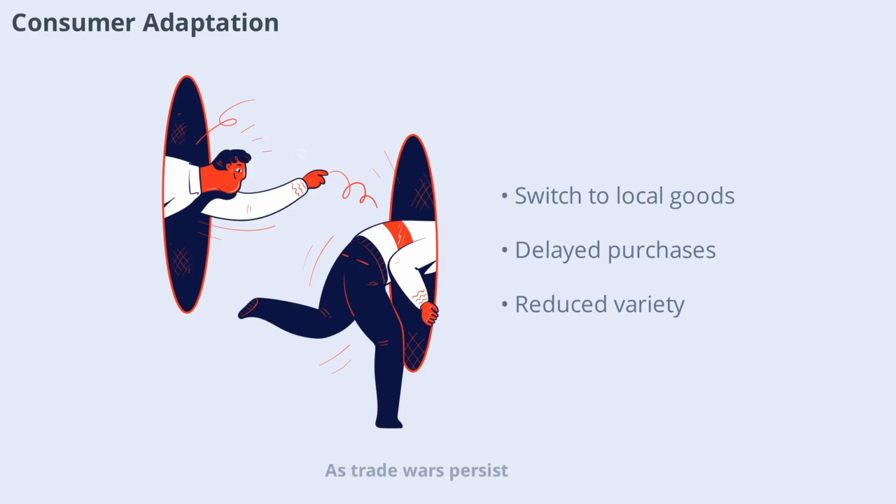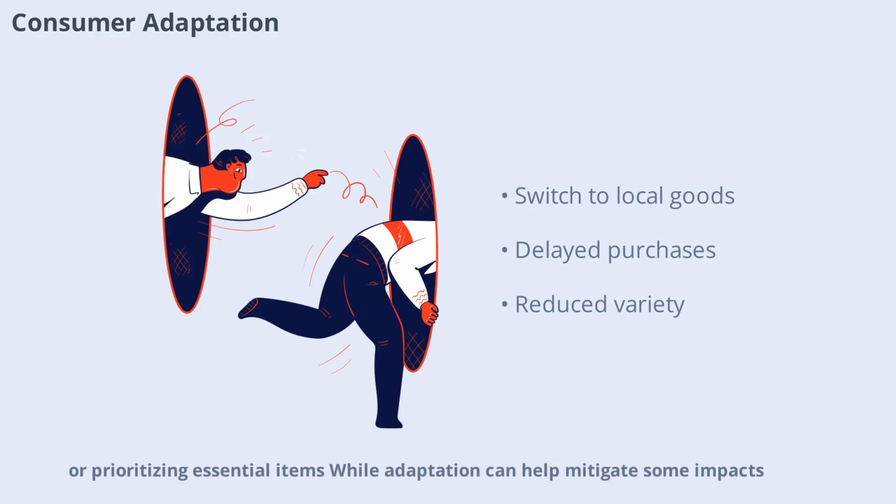As trade wars persist, consumers often adapt by seeking alternatives or changing their buying habits. This might mean switching to locally produced goods, delaying purchases, or prioritizing essential items. While adaptation can help mitigate some impacts, it may also lead to reduced variety and higher costs. The way consumers respond to trade wars shapes the broader economic landscape.